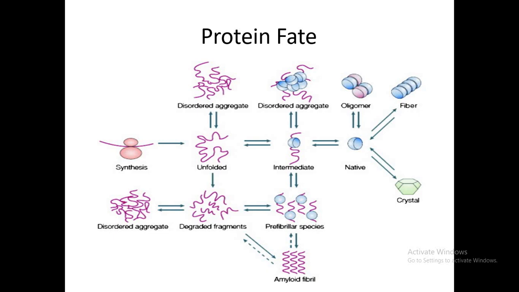So this was all about protein folding: why protein folding is important, how protein folding takes place within the cell, how other proteins like chaperones help in assisting folding, and what the fate of protein is.